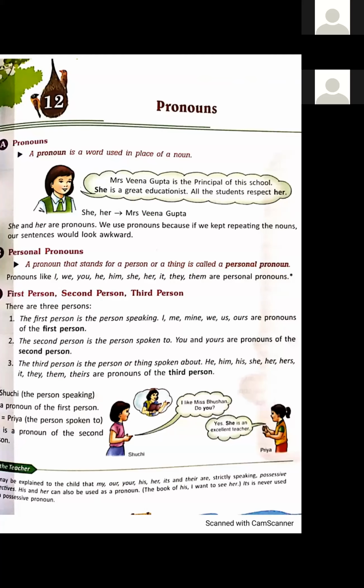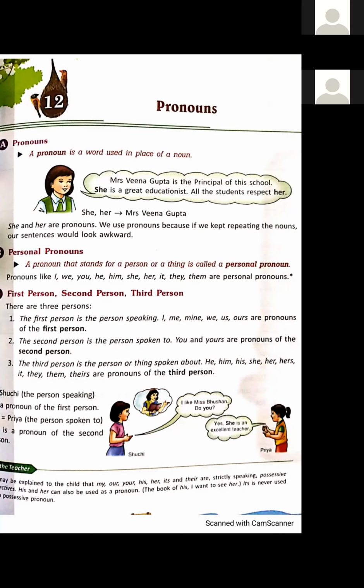Like at present, I am the first person. The second person is the person spoken to. At present, I am talking to you. So you are the second person. And the third person is the person or thing spoken about. Like he, him, his, she, her, these all are the examples of third person.